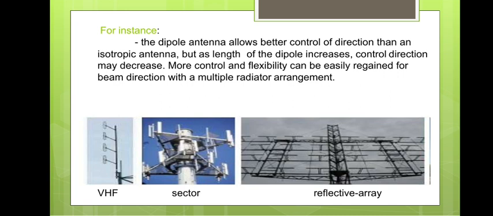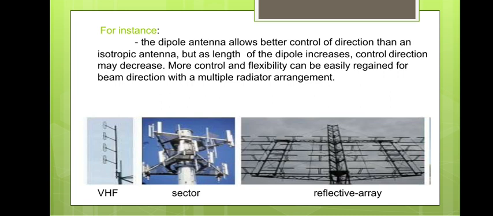So if the length of the dipole increases, the control of direction decreases automatically. More control and flexibility can be easily regained for the beam direction with a multiple radiator arrangement.